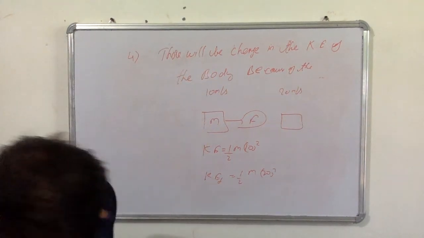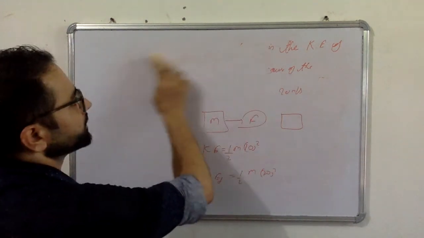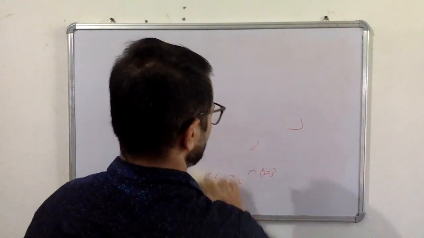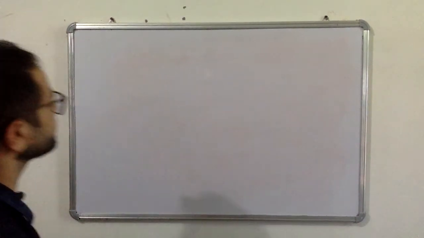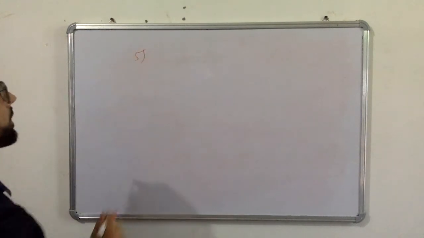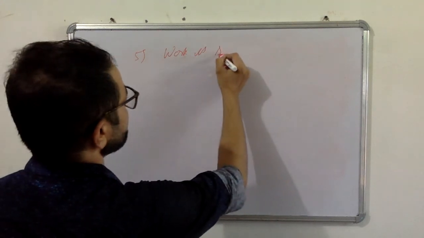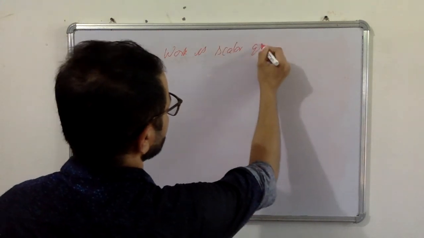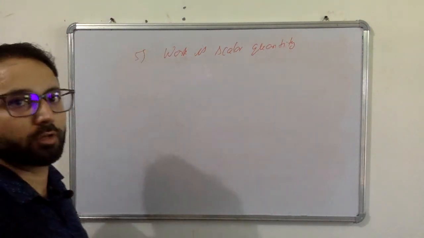Okay, and one more point. Work is a scalar quantity, which I have already defined during the definition of work.